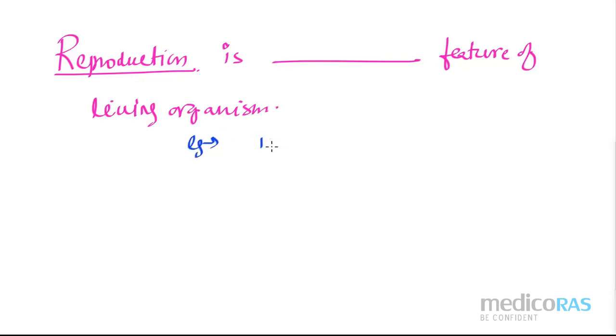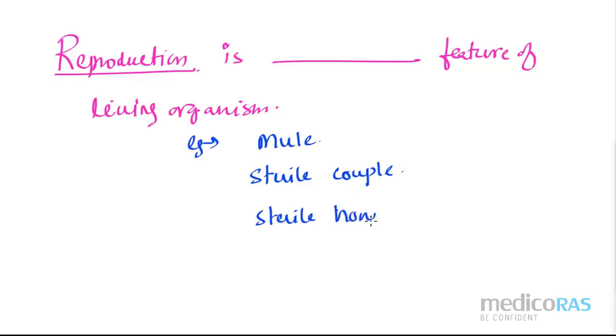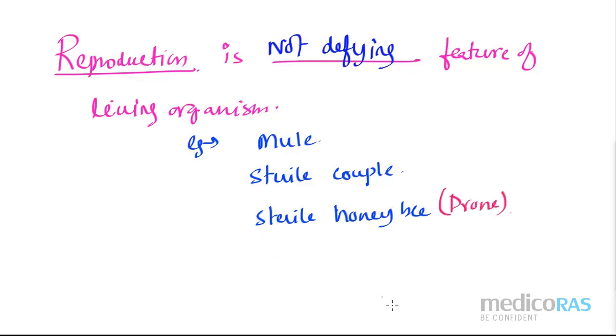Example is mule, example is sterile couple, or example is sterile honeybee. Yes, very good. So it is not a defining feature, correct? Please remember, a sterile honeybee is also known as drone.